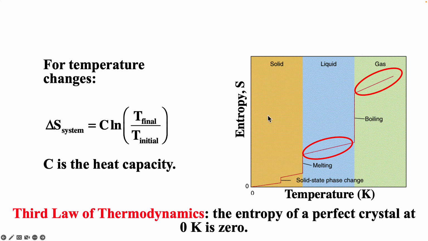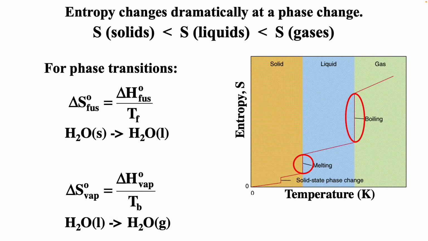And so when we have phase transitions, we can just use the delta H over T to calculate delta S of the system. When we have a change in temperature, we can use delta S system equals C, heat capacity, times the natural log of T final over T initial. And again, phase transitions are not chemical reactions. You do not have the breaking and forming of chemical bonds.